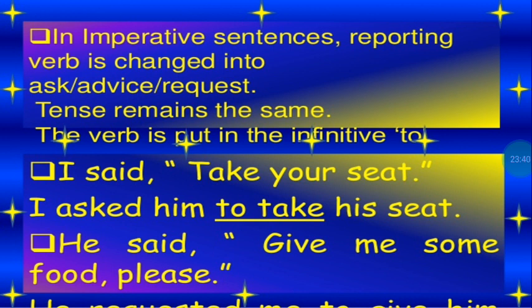Now what is the infinitive? The infinitive is the to form of the verb, like to walk, to run, to jump, to think, to play. So whatever verb is there, when you add a to before it, it becomes an infinitive. The first example that is there, I said, take your seat. Okay, so I'm giving him some advice. I asked him to take it. So how will I change that? It becomes, I asked him to take his seat. You're using the infinitive form of the verb.